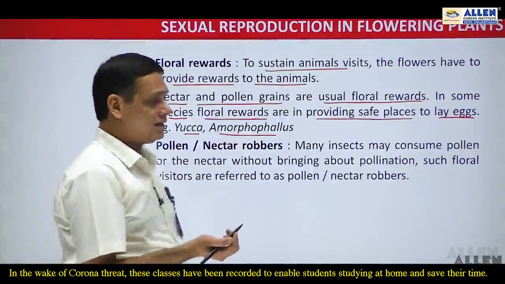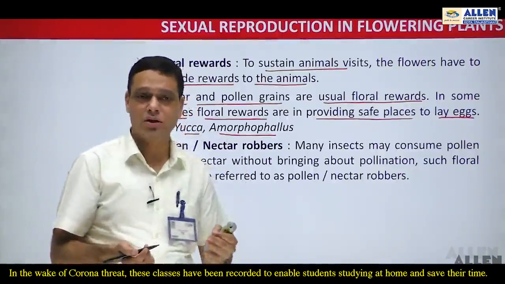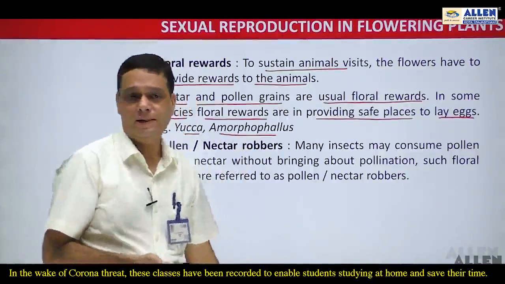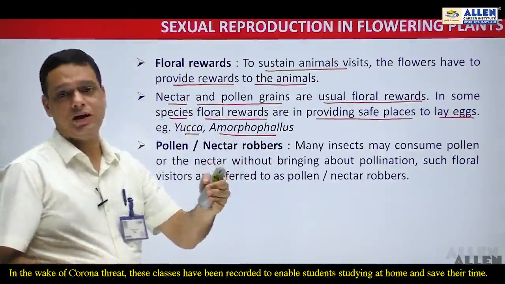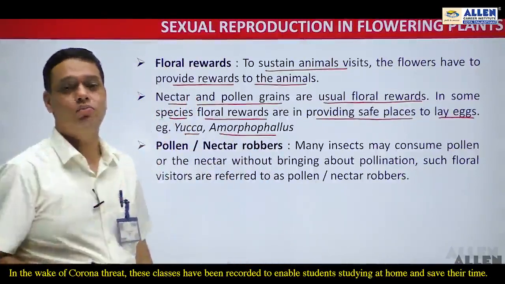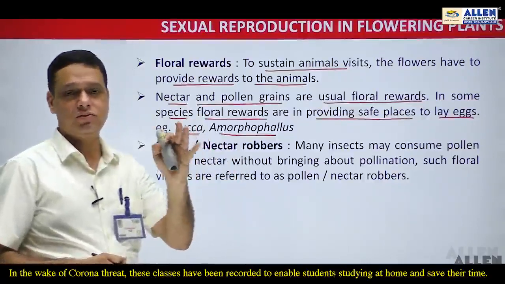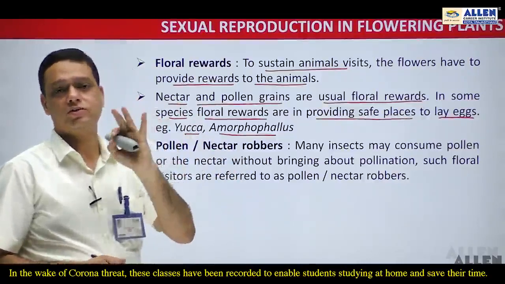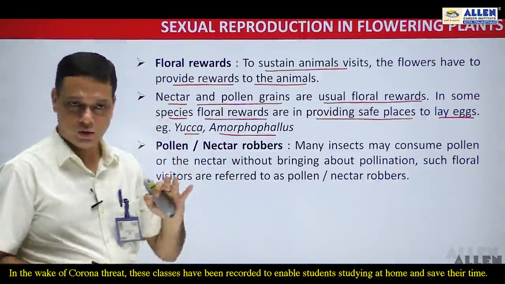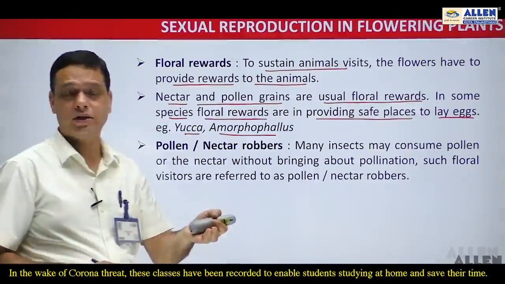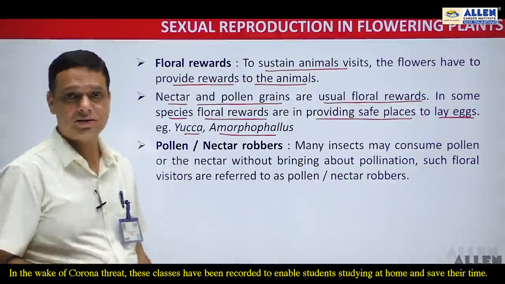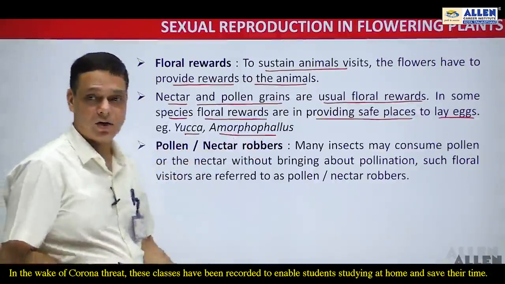But there are certain insects or animals which visit the flower of a plant but do not help in pollination. They visit the plant and receive nectar or pollen grains from those flowers. Such animal or insect visitors are treated as pollen or nectar robbers.